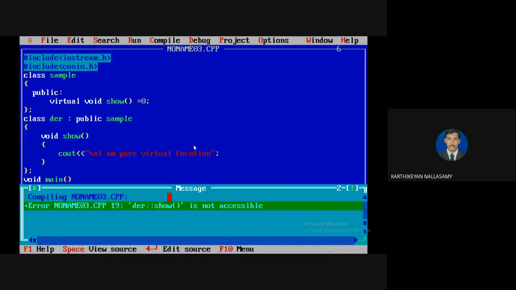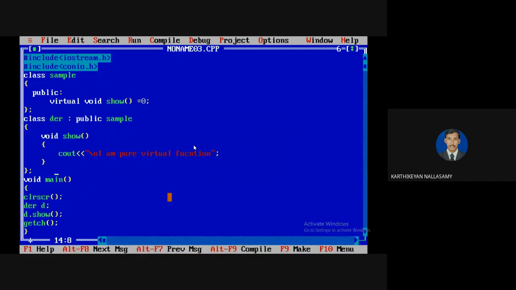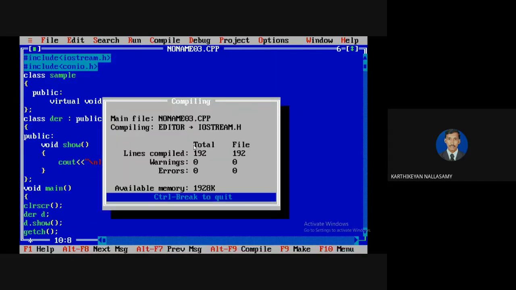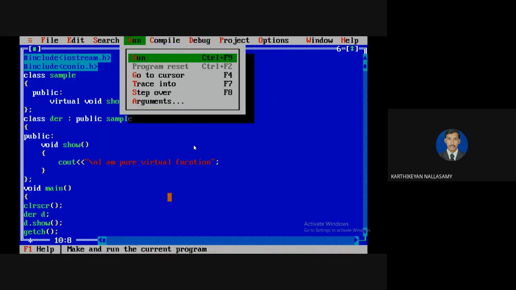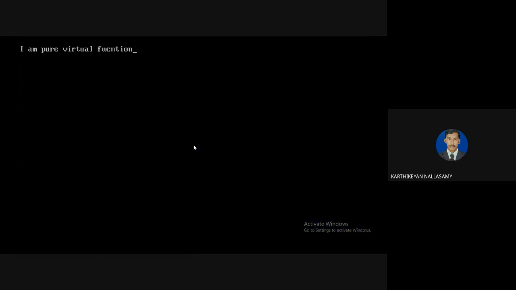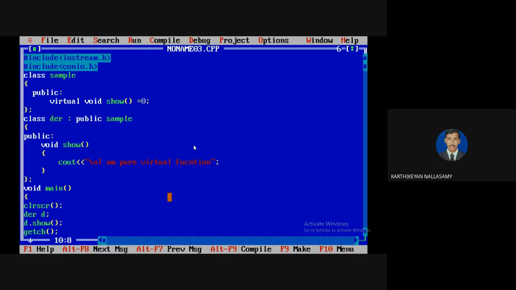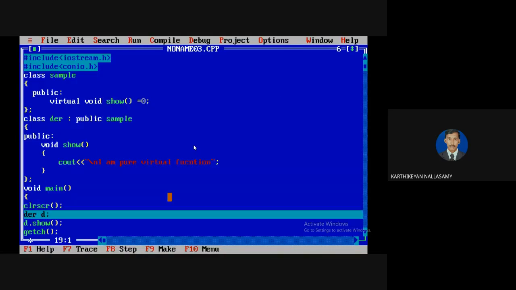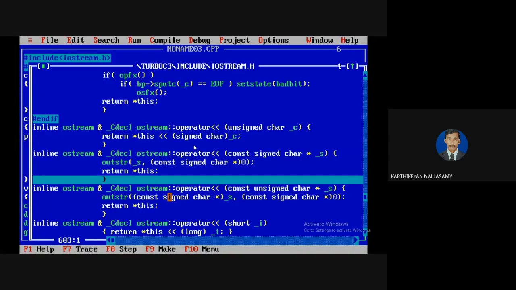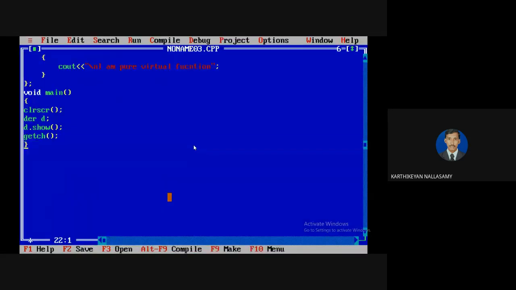There is an error. It's not accessible. I think you know that there is an access modifier issue. So I'm going to define it inside the public access modifier. No error. Then I'm going to run it. It will print 'I am a pure virtual function'. Just to show how it works: the object is created, then automatically it will call the function of your derived class method and display it as usual.